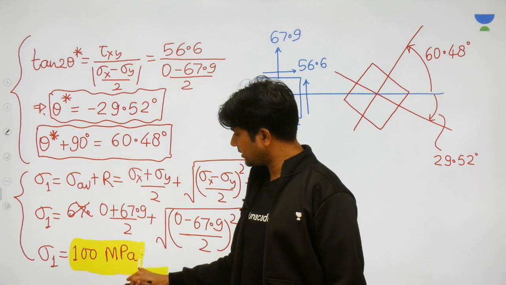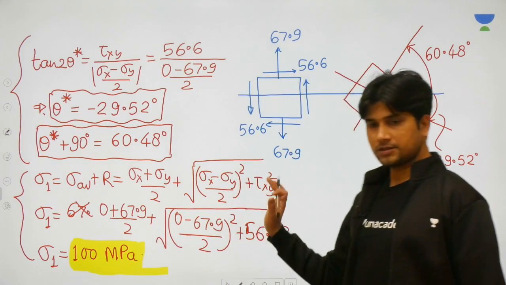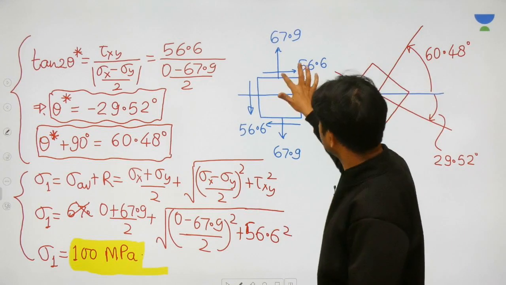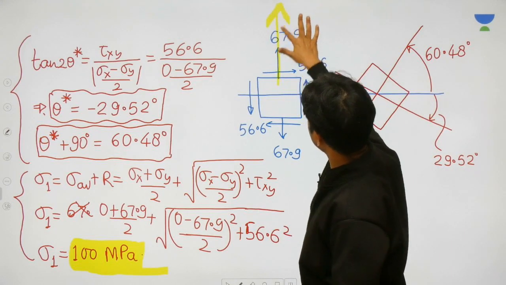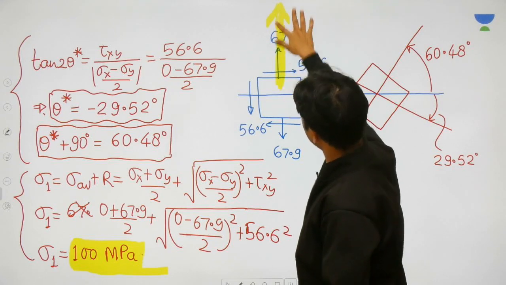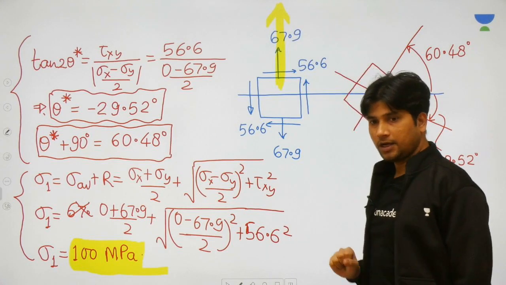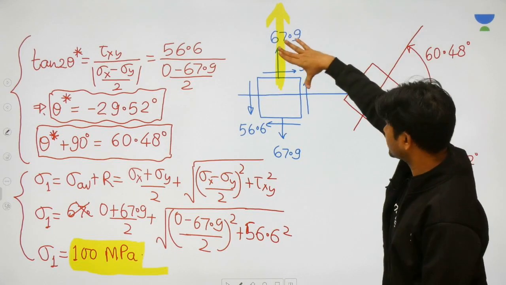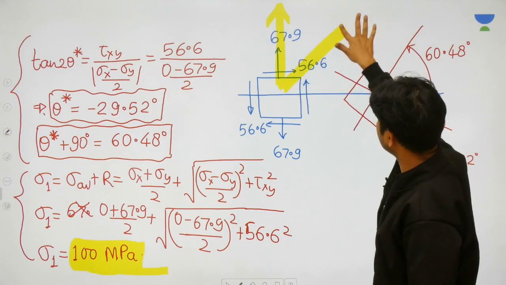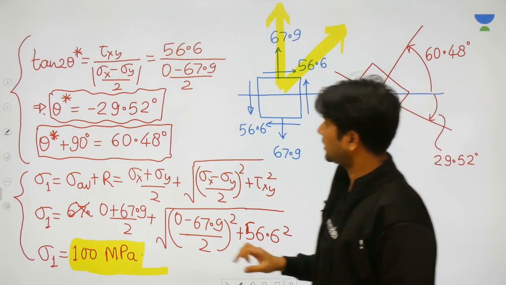This is very clearly tensile. And where is the tensile effect? Tensile effect is available in the y direction. And another tensile effect is available at the diagonal.